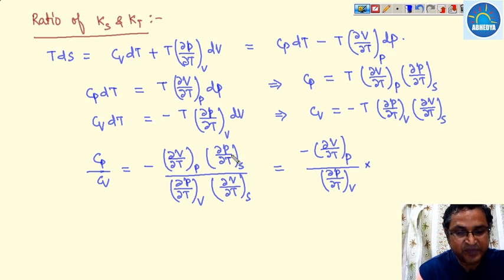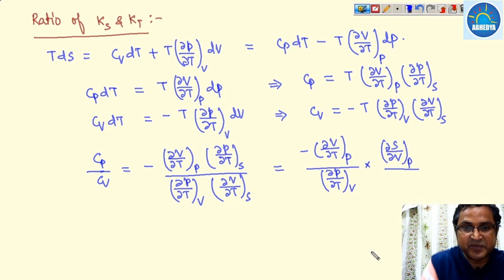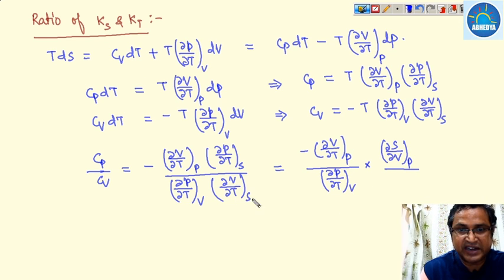So with the help of Maxwell equation, I have written in the copy, del P upon del T at a constant entropy is del S upon del V at a constant pressure, upon del V upon del T at a constant entropy.